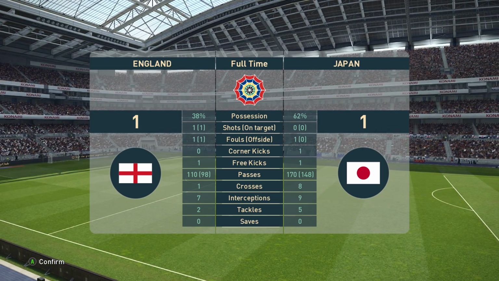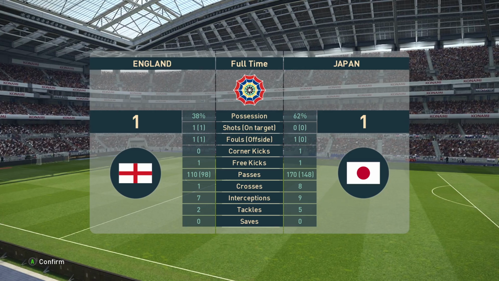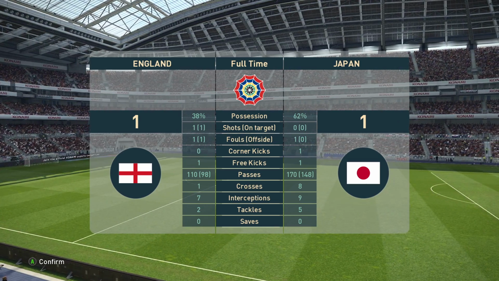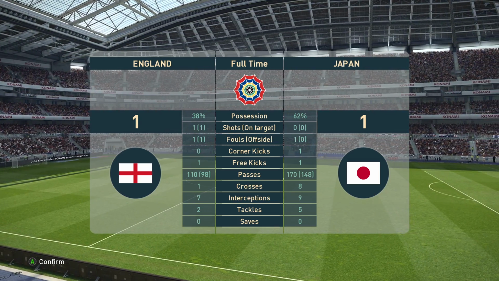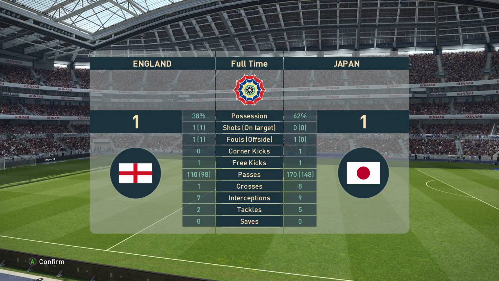England, they'll move on to 21 points. Japan, they'll move on to 14. Japan might be bottom of the table at the end of this weekend if Brazil win their game.